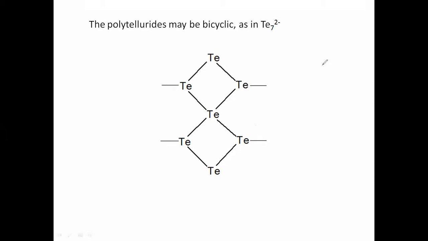Very simple, very easy to draw. First of all, you draw a box like this and connect one box to this one, like this. And at each corner you write the tellurium element.